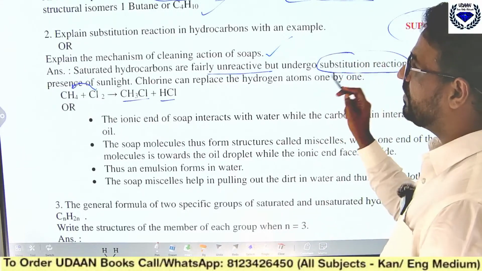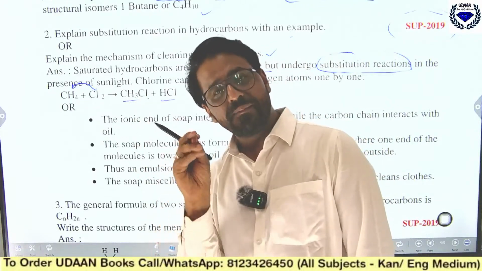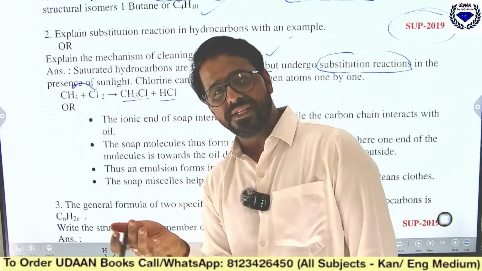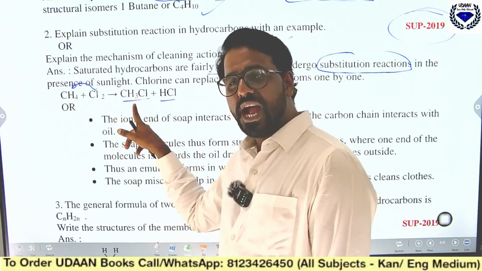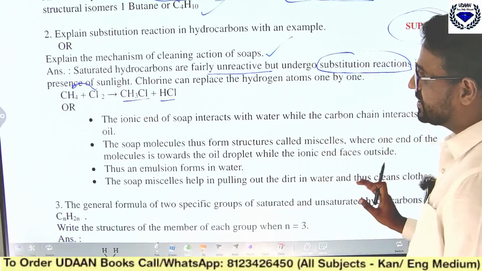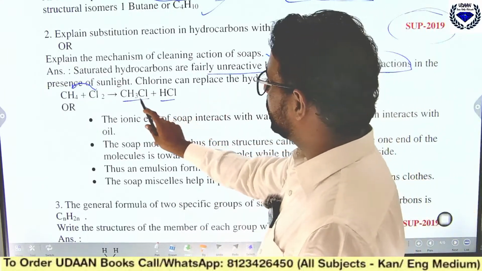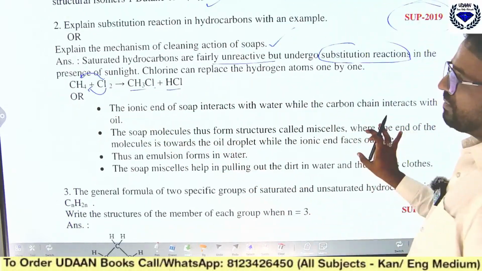Substitution reaction in the presence of sunlight. When sunlight falls on them, in the presence of chlorine and sunlight, chlorine will go and sit with the saturated hydrocarbon. That we call as what? Substitution reaction. And chlorine, what it will do is, it will replace one hydrogen atom one by one.